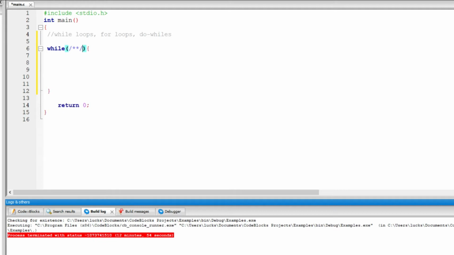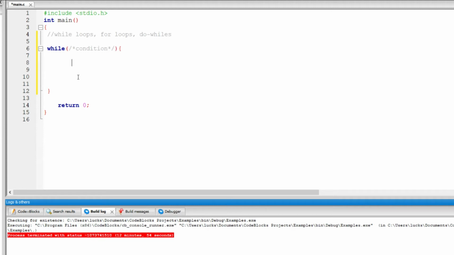If this condition evaluates to being true, then for as long as this condition is true, this block here will keep repeating itself. I can have something inside this block between this bracket and that closing, as they are pairs. Whatever I put in here will keep repeating itself for as long as this condition remains true.